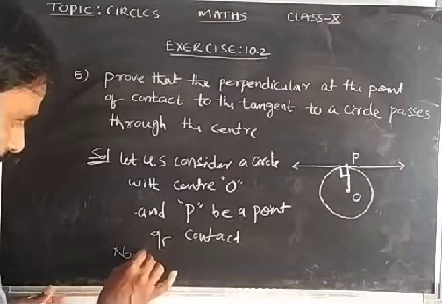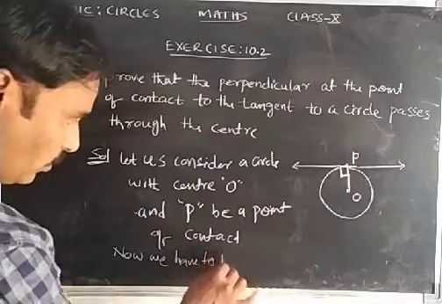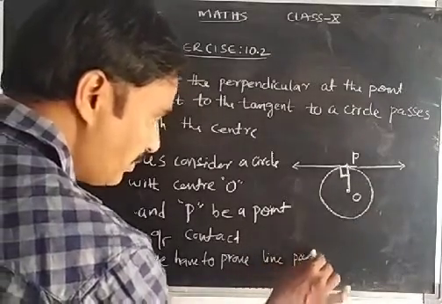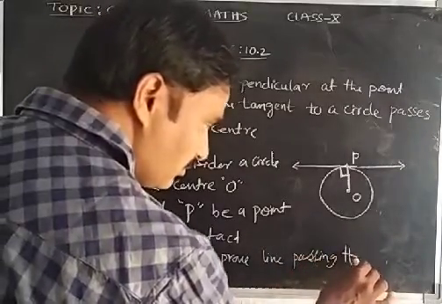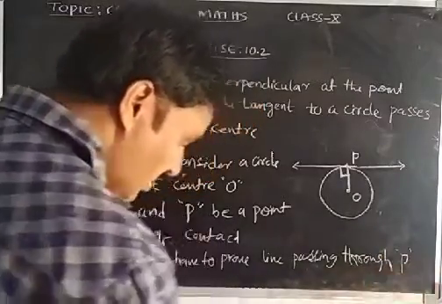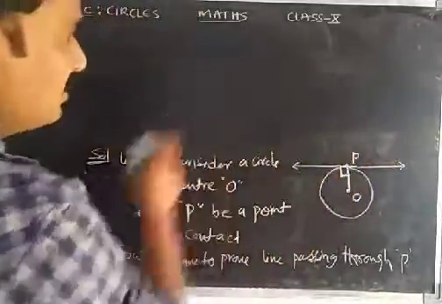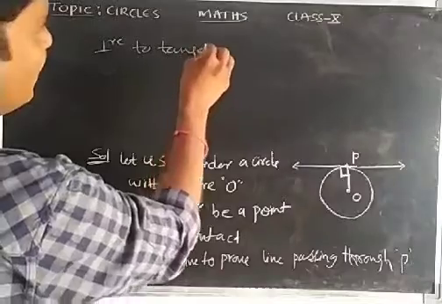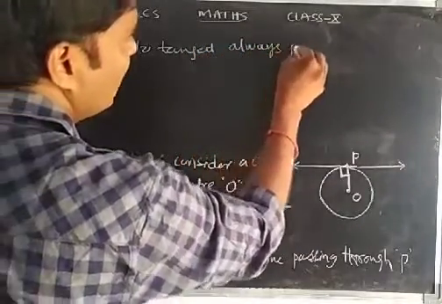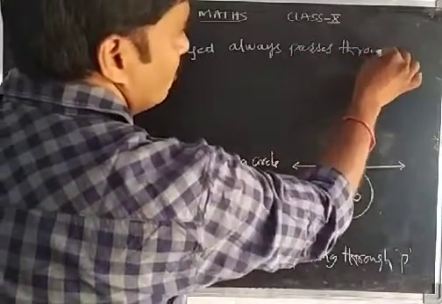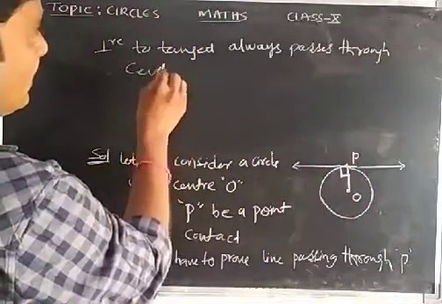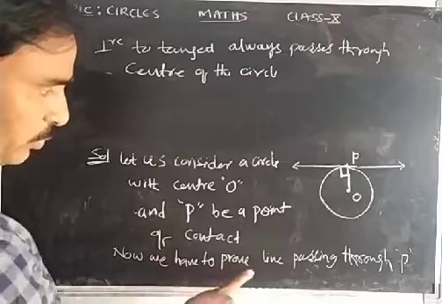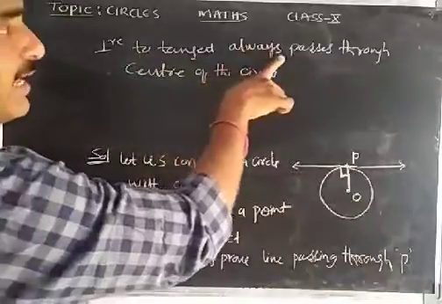Now we have to prove that a line passing through P and perpendicular to the tangent always passes through the center of the circle. What are we going to prove? Now we have to prove that the line passing through P and perpendicular to the tangent always passes through the center